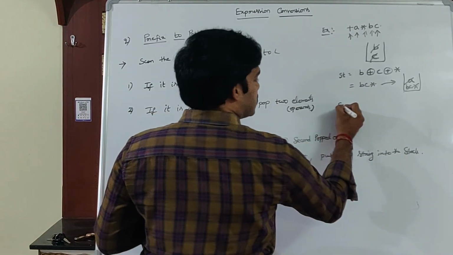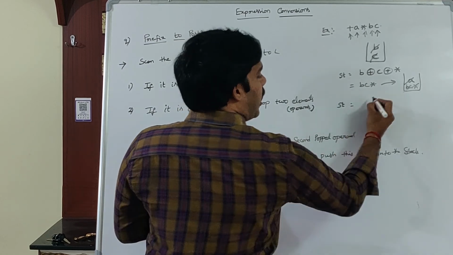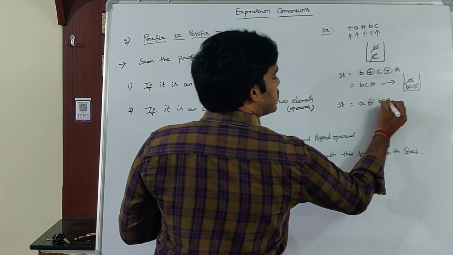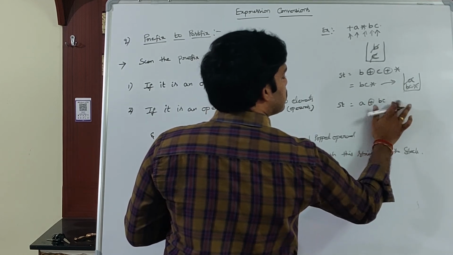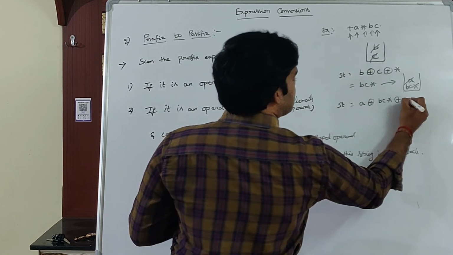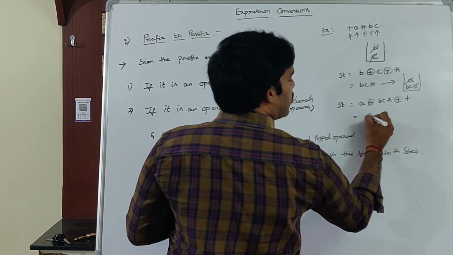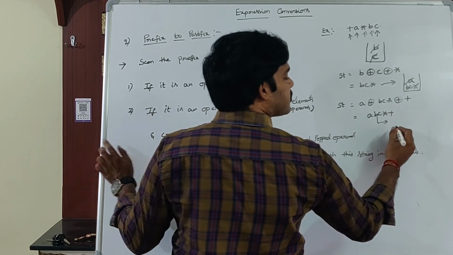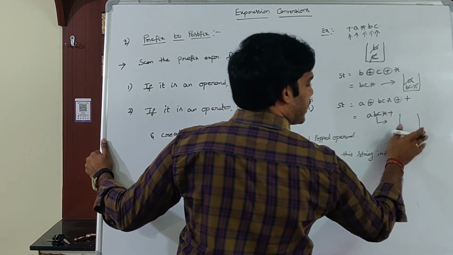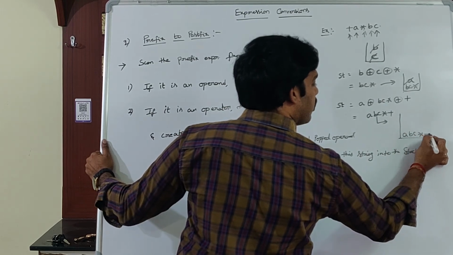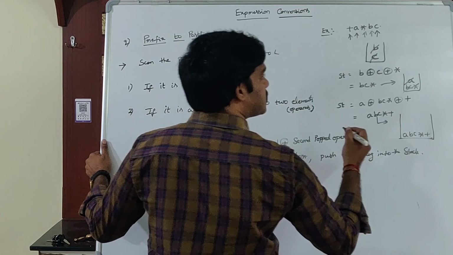So create a string. String is equal to the first popped operand A, concatenation, the second popped operand BC star, concatenation, and the operator, plus. So that is equal to ABC star plus. Push the string into the stack. That is ABC star plus.